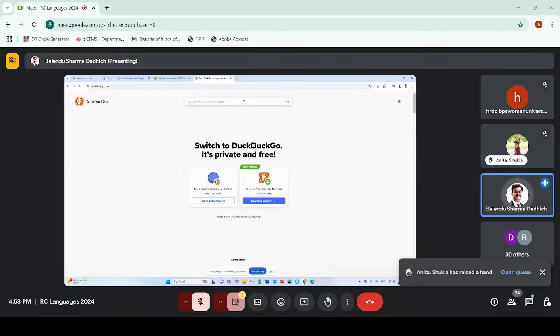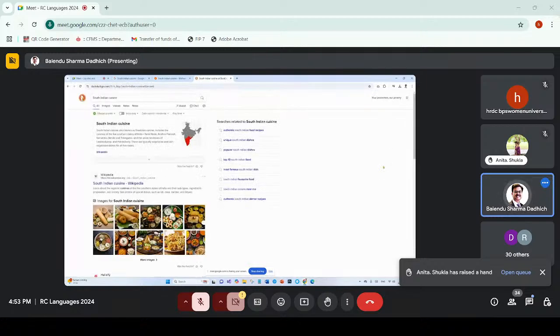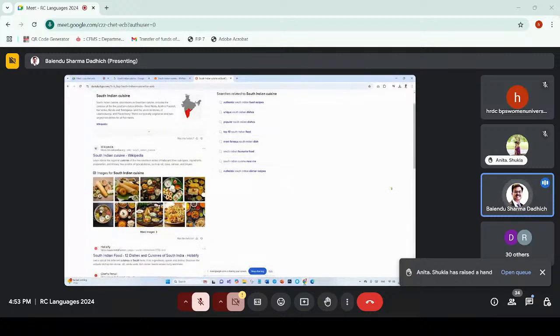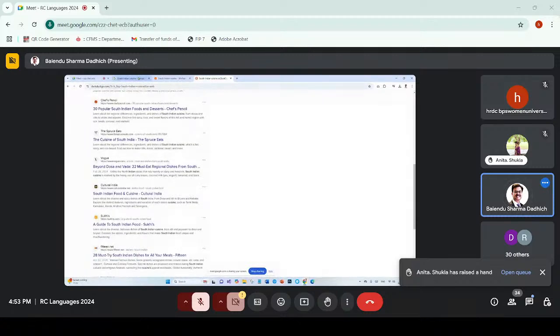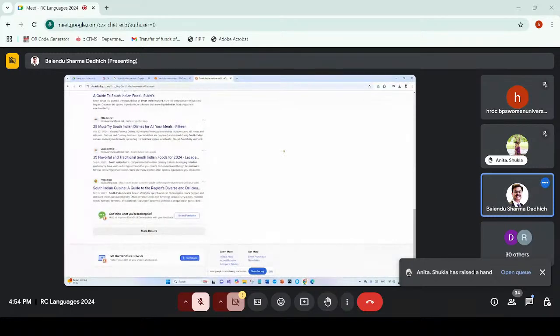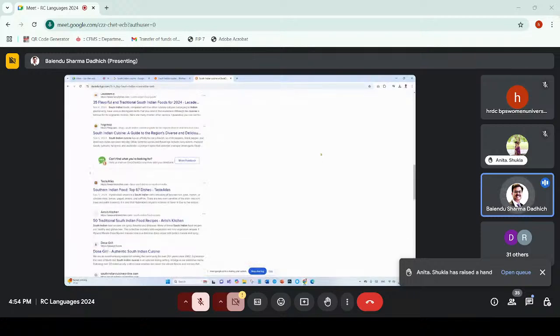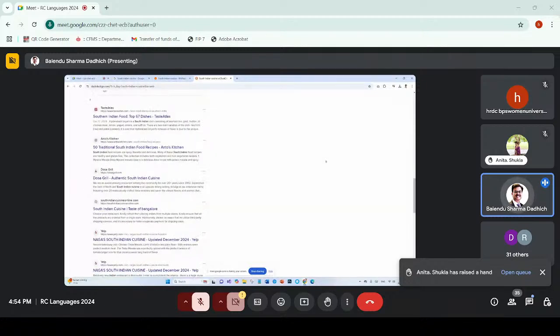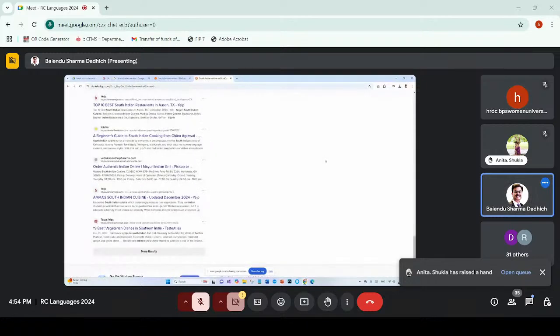So if I use the same keyword here, which is South Indian cuisine, and if I click the search button, these are the results that I get on DuckDuckGo. The first result itself is from Wikipedia. So this is an actual search result, right? Actual information from Wikipedia. Then there are certain images, and again you will see these results which are available here in DuckDuckGo.